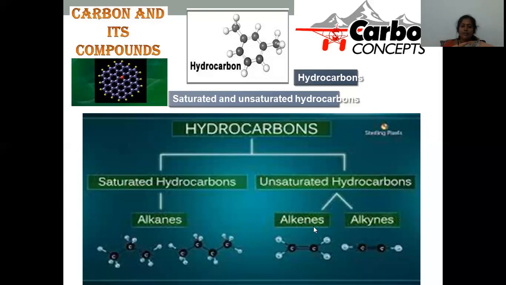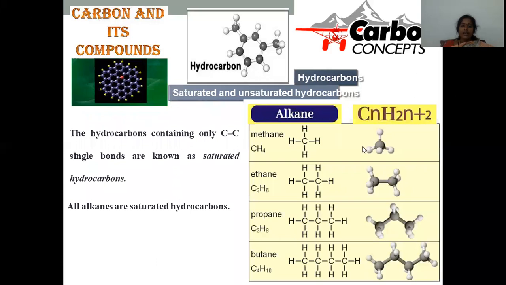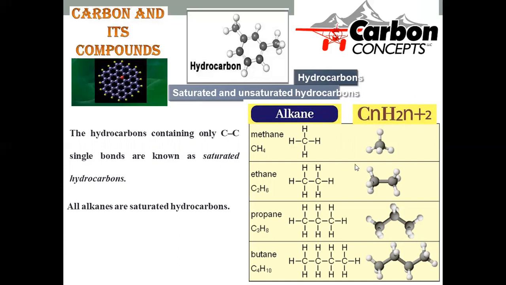Unsaturated hydrocarbons are double bonded or triple bonded among the two carbon atoms. And we had the detailed explanation for each and every category. If you go with saturated hydrocarbons, simply we can say alkane is the example, which are purely made up of single bonds or sigma bonds. Alkanes are the simplest example under this category. Alkane, which is made up of CnH2n plus 2 general formula. General formula for alkane will be CnH2n plus 2.